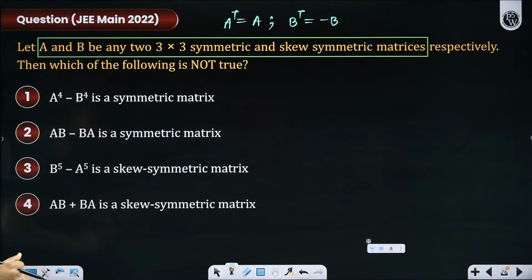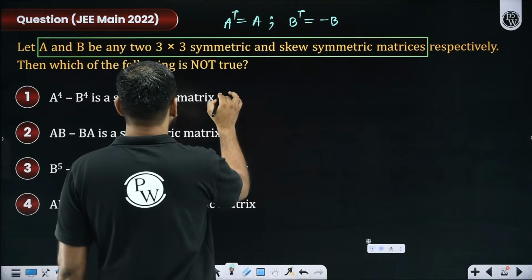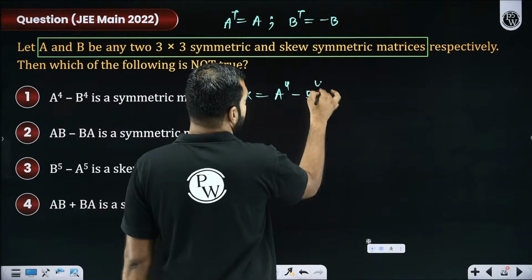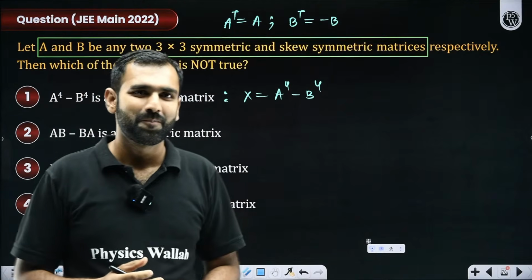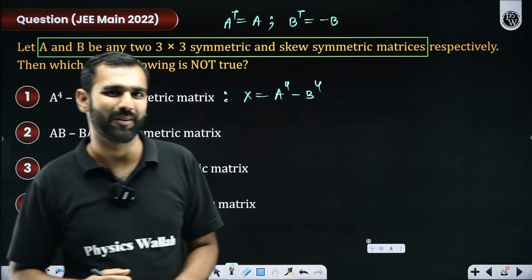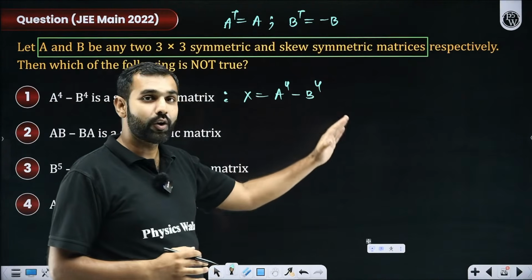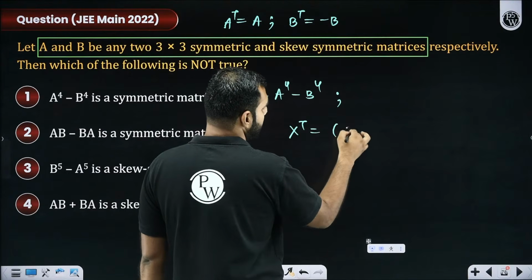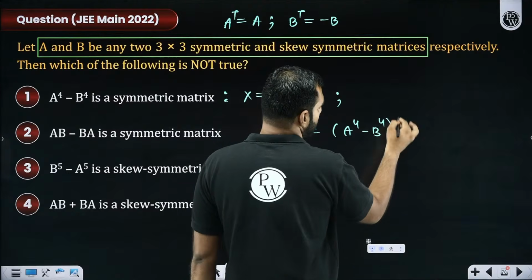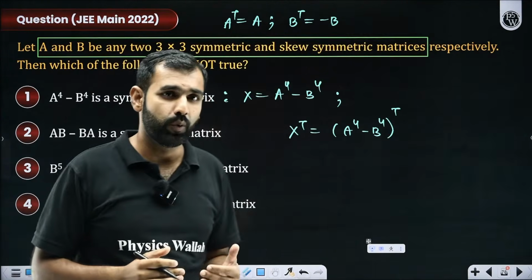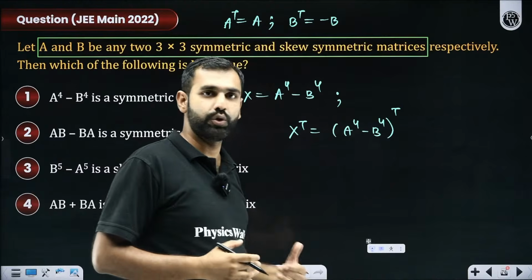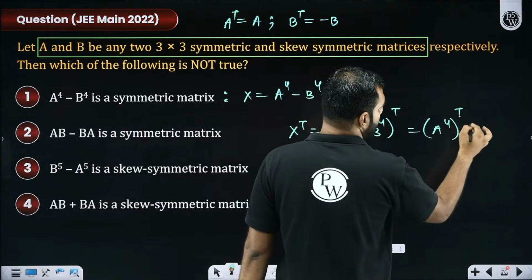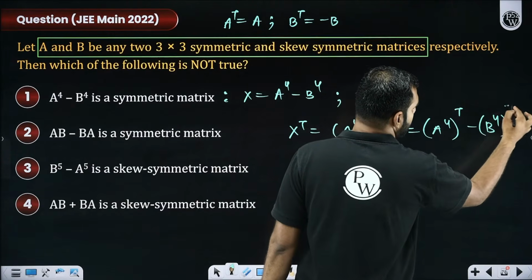So, let me read option A. A to the power 4 minus B to the power 4 is a symmetric matrix. Okay, let me say X is given by A to the power 4 minus B to the power 4. To check whether it is symmetric or skew, there is no short trick, Prakhar, I'll take its transpose. So X transpose will be (A to the power 4 minus B to the power 4) transpose. Transpose is such a beautiful operation that it can be distributed over addition or subtraction. So, I can write it as (A to the power 4) transpose minus (B to the power 4) transpose.